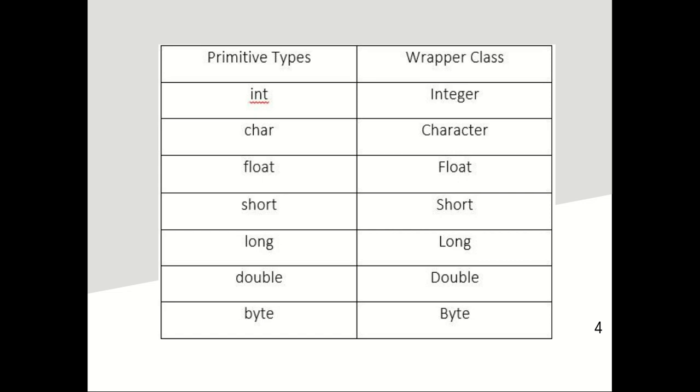The primitive data type int has the corresponding class Integer, char has Character, float has Float, and likewise short, long, double, and byte. There is a slight difference between the primitive data types and the wrapper classes. Here we use float, which starts with a small letter f, and here is the wrapper class Float, which starts with a capital letter. So we can differentiate the primitive data types from the object types.